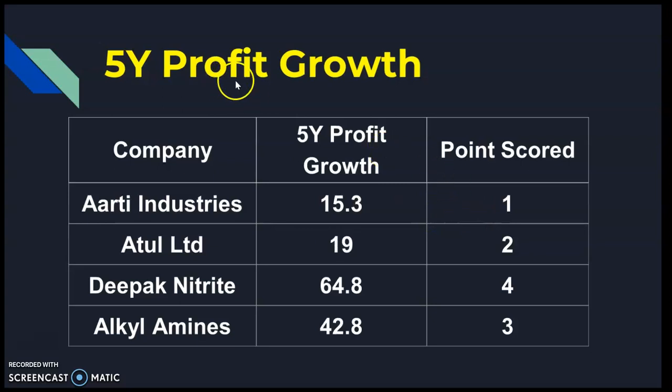Now, 5 years profit growth. From the 5 years profit growth perspective, again you can see that Deepak Nitrite has 5 years profit growth of 68.4 percentage. Therefore, we give it 4 points, and the lowest in this list is again Aarti Industries, only 15.3 percentage. Therefore, we are awarding only 1 point. So, in this way, you can get some idea that these two companies, Deepak Nitrite and Alkyl Amines, are always scoring higher points, and the other two companies like Aarti Industries and Atul are scoring relatively fewer points.